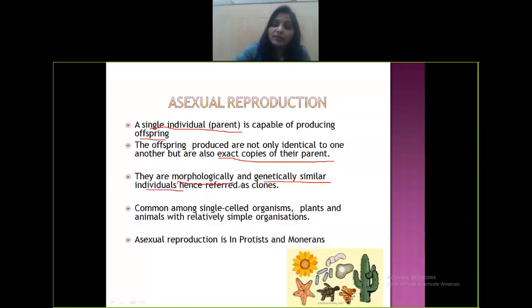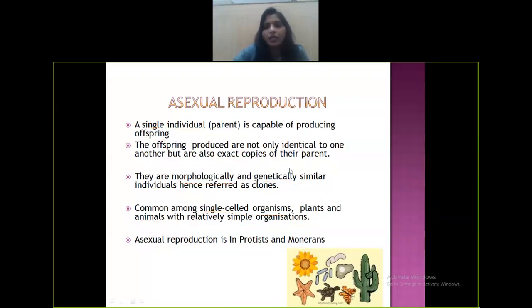Hence, organisms produced through asexual reproduction are referred to as clones. And asexual reproduction is very common in single-celled organisms, some plants and some animals with a very simple organization. Simple organization over here means body organization. Asexual reproduction is seen in protists as well as the monerans, kingdom Protista and kingdom Monera.